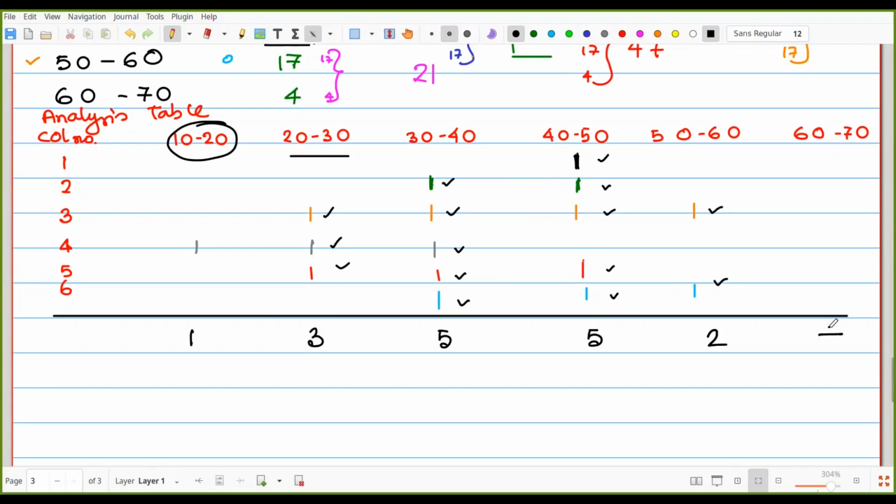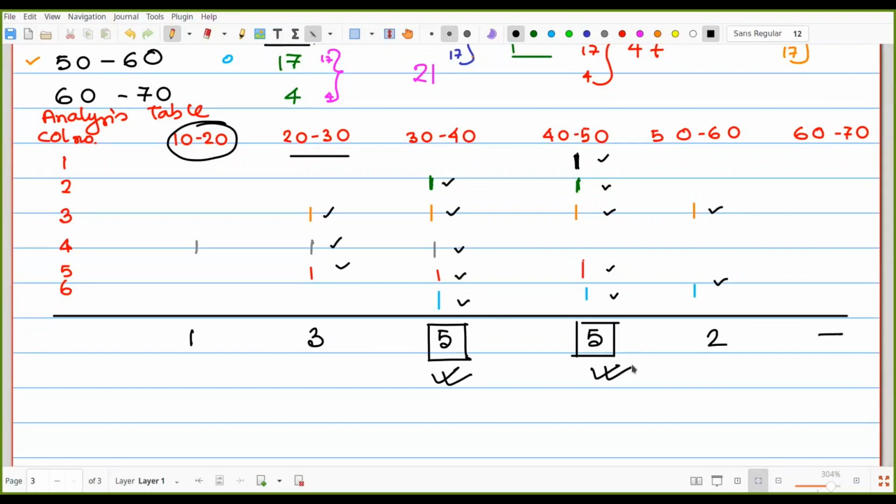But once again, after preparation of the analysis table, which group would be our modal class? That has another confusion, because both have the value 5 after the analysis table.